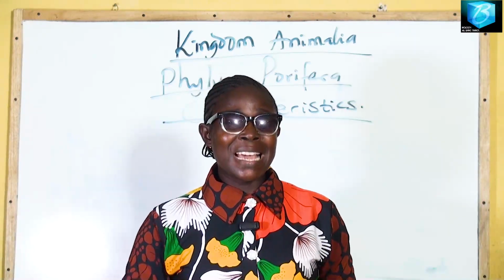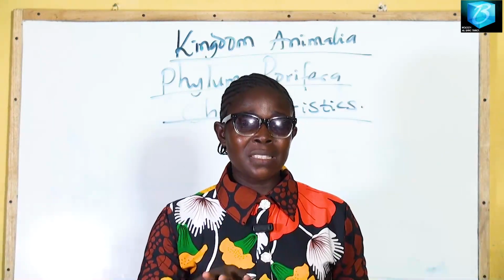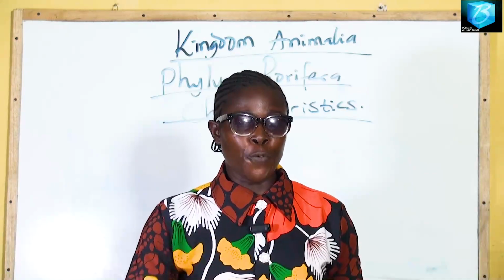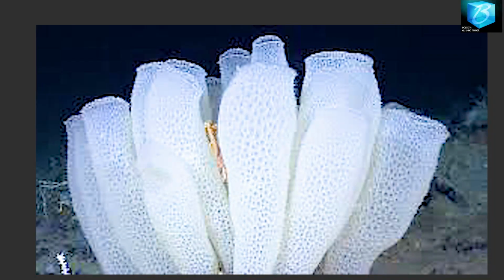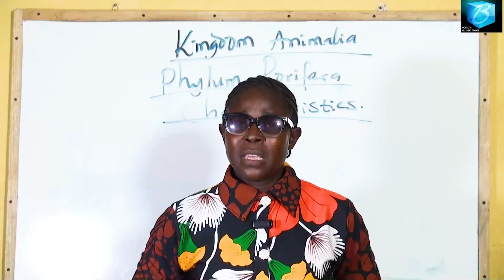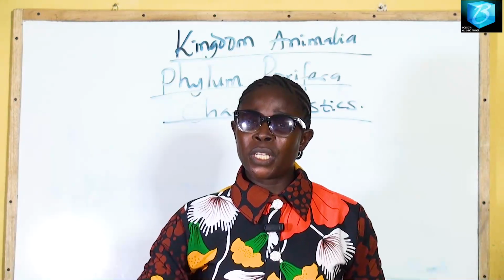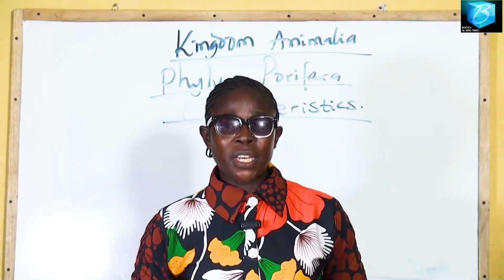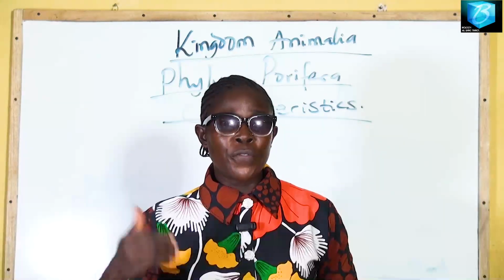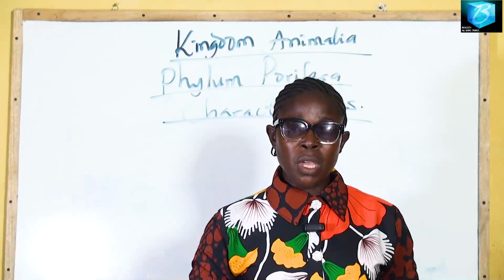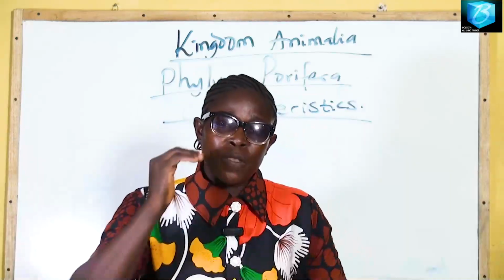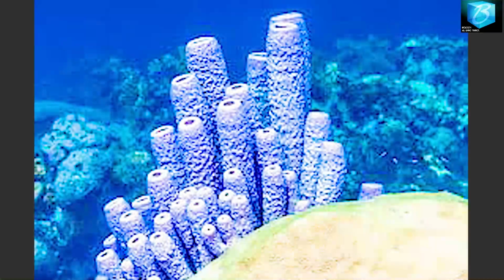Number 3, they are sessile, meaning that they are non-motile. They cannot move from one place to another. They are attached to rocks, and they are aquatic animals. They live in water. Another thing is that they are diploblastic. They have 2 body germ layers. Another thing is that they are capable of regeneration. What does it mean? It means that if any part of the body is cut off, they are able to regenerate.